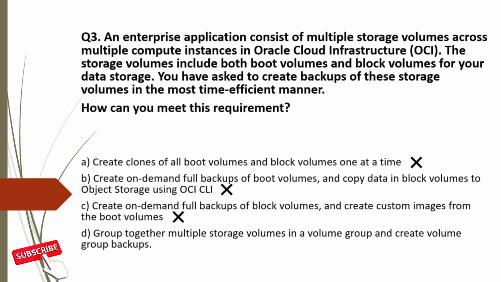Option D. Group together multiple storage volumes in a volume group and create volume group backups. This is the optimal process. When you can group both types of volume in a volume group, then why would we go with two steps and a complicated process? So option D is correct. So the correct option for question 3 is option D.